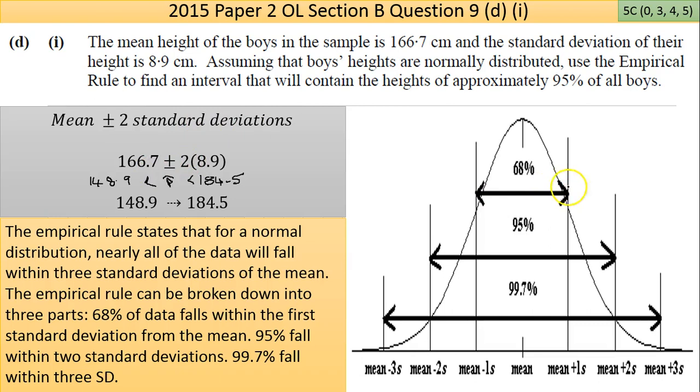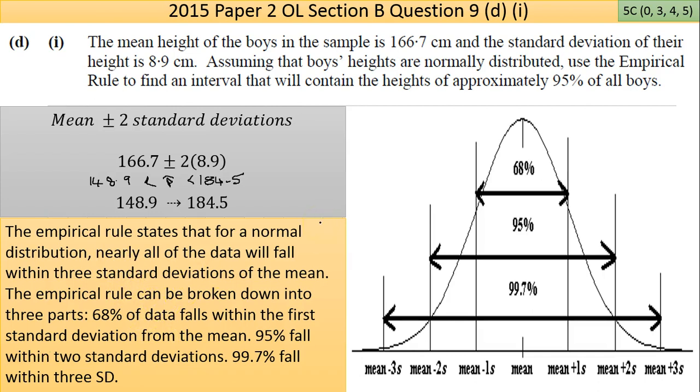So you just basically have to, this graph would be in the maths tables, but it'd be in the statistics section, and if you don't really know what it is, trying to find an exam might not be the best place to start looking, time-wise. But as they said, 1 standard deviation, you'd be taking away 8.9 once and adding it once. 2 standard deviations, adding it twice, taking it away twice. If it was 3 standard deviations, adding it 3 times, taking it away 3 times. And you get your range based on what the question asked. That's what I'm trying to get across here.